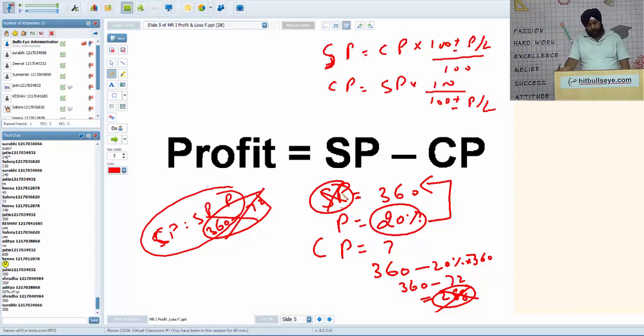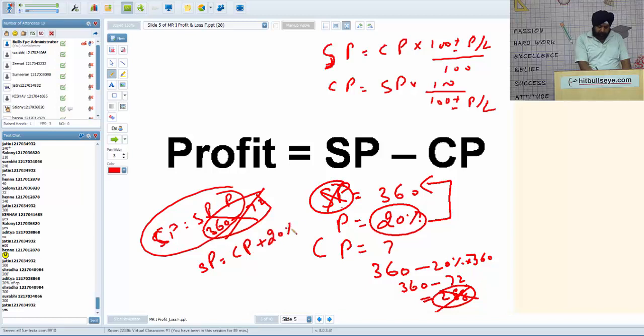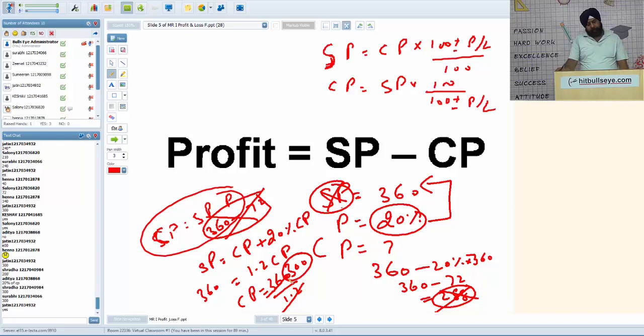Yes, Surbi, all of you are correct. You can do it with formula or by logic. Logic says selling price is CP plus profit. Profit is 20% of CP. So 1.2 of CP is 360. So CP comes out to be 360 upon 1.2, that is 300. You can reverse check. 20% of 300 is 60. So it comes out to be 360. So I hope you have understood.